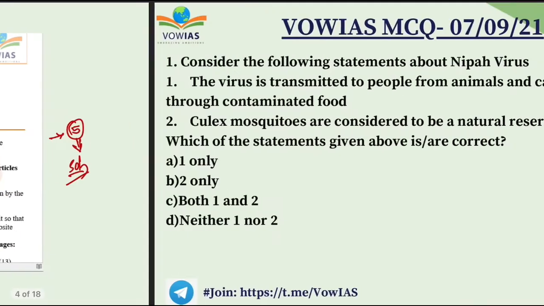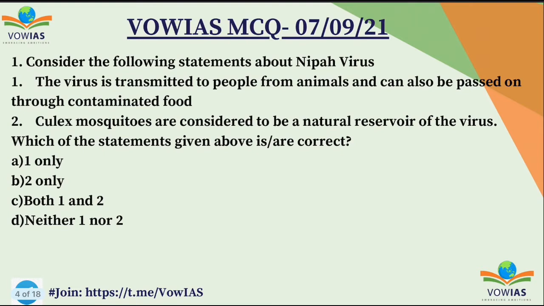Now let's look at the first question. The first question is, consider the following statements about the Nipah virus. First one, the virus is transmitted to the people from animals and can also be passed on through the contaminated food. Second one, the Culex mosquitoes are considered to be the natural reservoir of the virus. Which of the following are correct statements? A, 1 only, B, 2 only, C, both 1 and 2, and D, neither 1 nor 2.